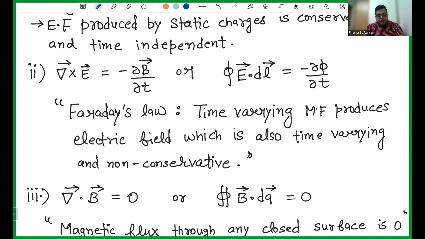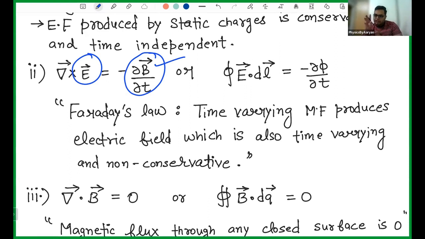So Faraday's law says if your magnetic field is changing with time, then you can also produce an electric field. So there are two methods to produce an electric field. One is by the static charge. And second, if you start changing your magnetic field with time, an electric field will be produced.